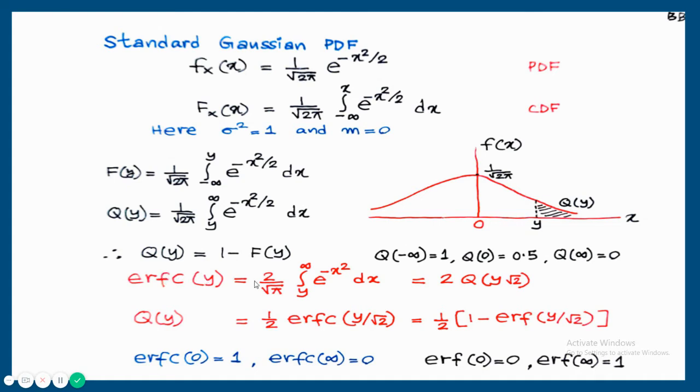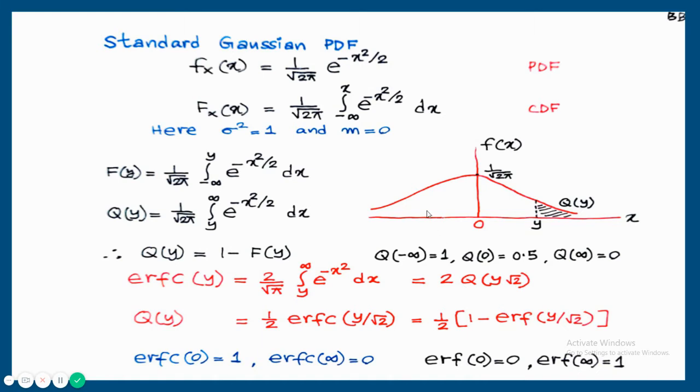ERFC of y is defined like this: 2 by root pi, integral from y to infinity of e raised to minus x square dx. This is the definition of the complementary error function, and there is a relationship between the complementary error function and the Q function, and that I am showing here. Similarly, the Q function is again written in terms of the complementary error function and error function.